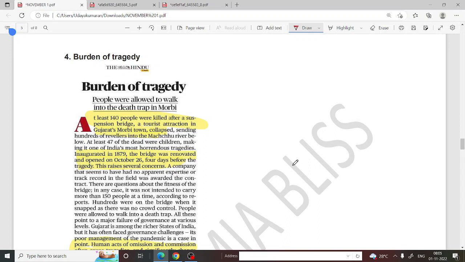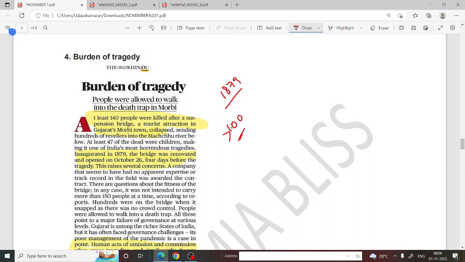So 2 days back we heard sad news about the Morbi bridge accident. It is a hanging bridge, and it was constructed around 1879, and these types of bridges have limited capacities. For example, only 100 people or fewer should be on the bridge. So 4 days back after Deepavali, many youngsters came to this tourist place, and many people went onto this bridge and it exceeded the limit of 100 people.